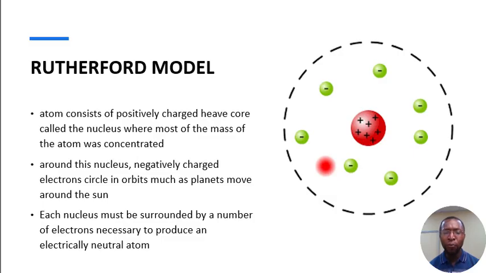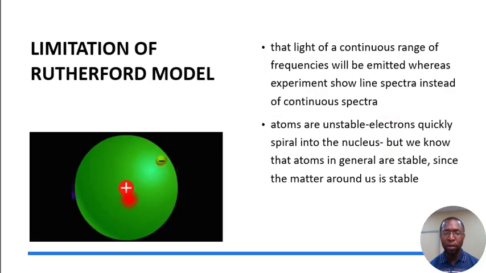And then Rutherford went further to say that atoms are not stable, because these electrons here, as you're seeing them, according to his assumption, gradually the electrons will be falling down. Let us see its limitation. Look at this. In its limitation, he proposed that the electrons are not stable, that they keep emitting light, and gradually as they are emitting light, they fall into the nucleus. And that is the limitation of his model, because another scientist later found out that what he said was not true.